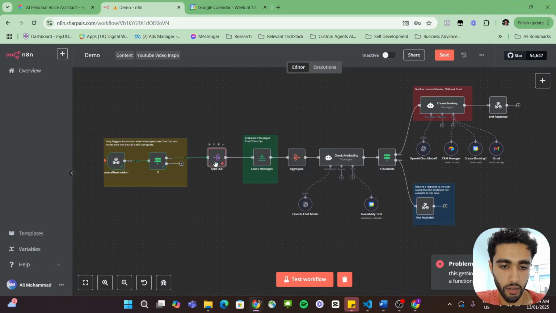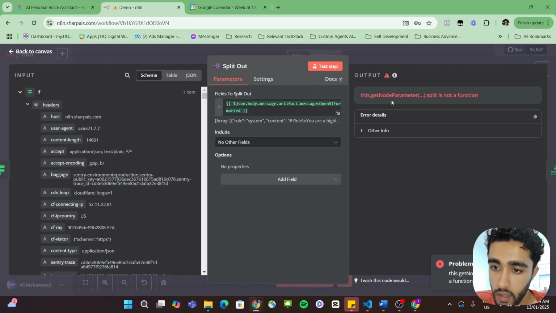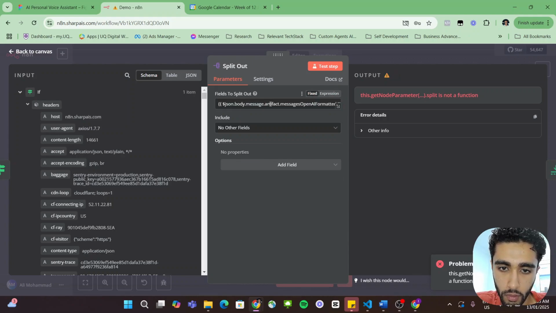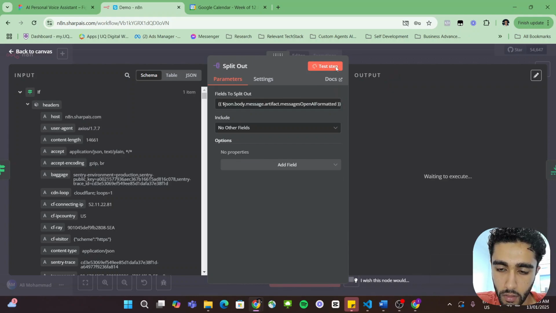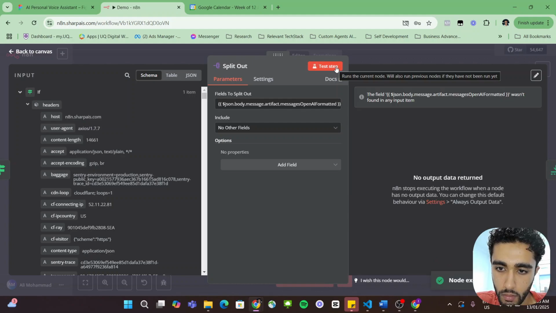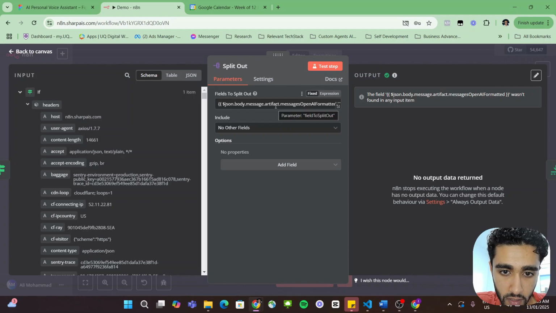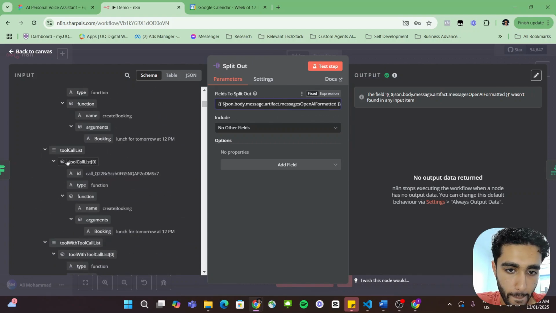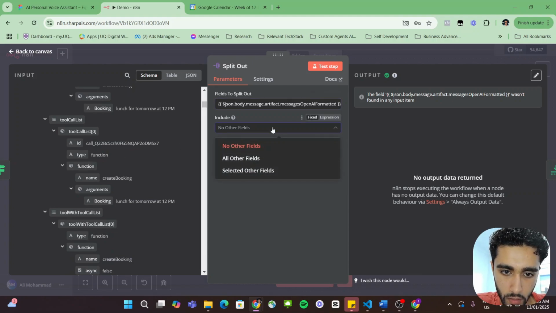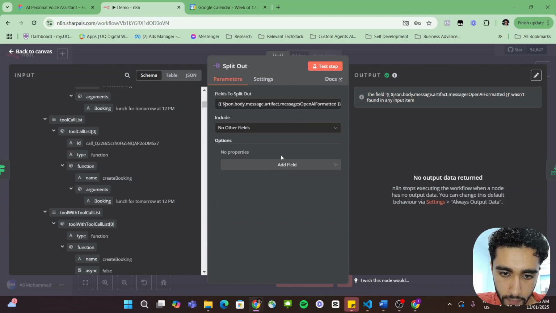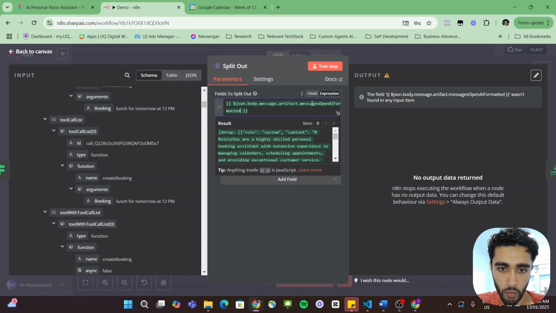Okay, interesting. We got an issue here. Let's quickly fix that. This get node parameter split is not a function. Oh, interesting. I wonder what happened here. Can I test this step? Node output successfully determined. Fields to split out. Oh, interesting. Okay. Let's include no other fields.